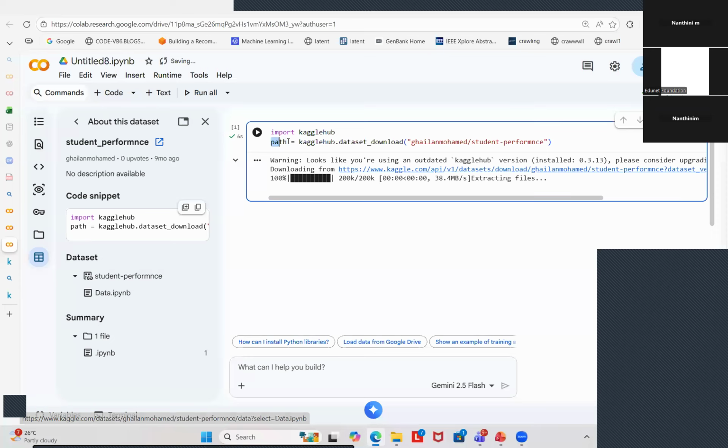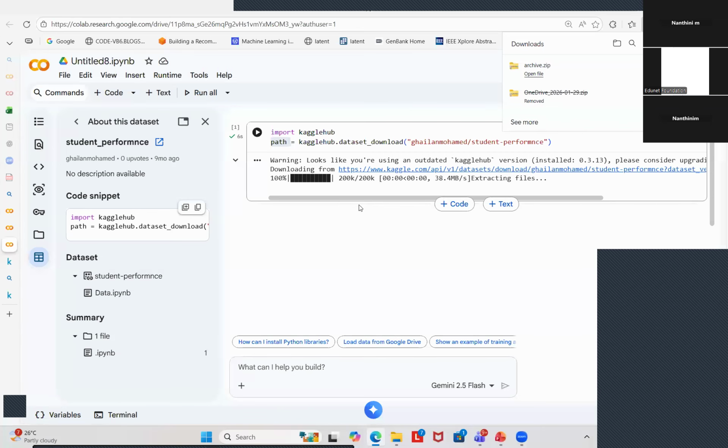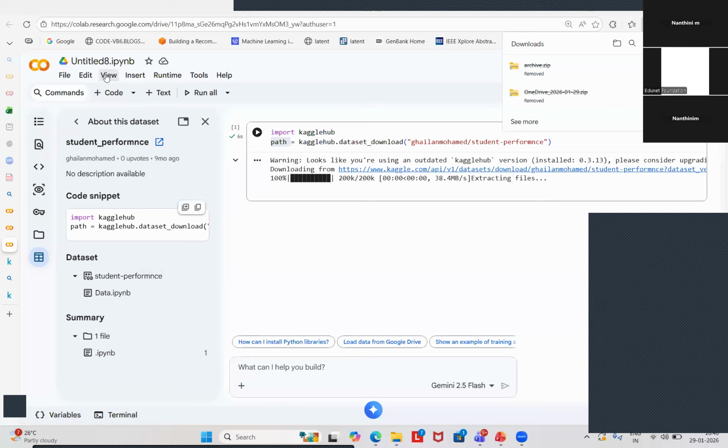This is the variable where you can find your dataset and access it for your project. Is it clear to everyone? Yes. So that's why I told you to use this Google Colab. Is it clear? Any queries?